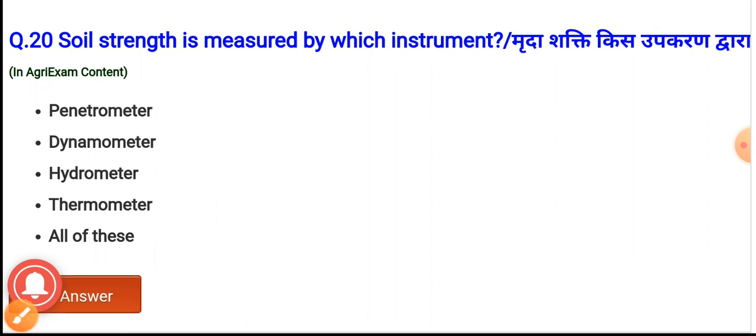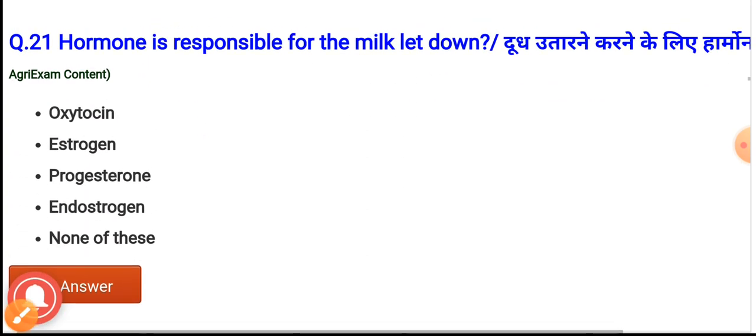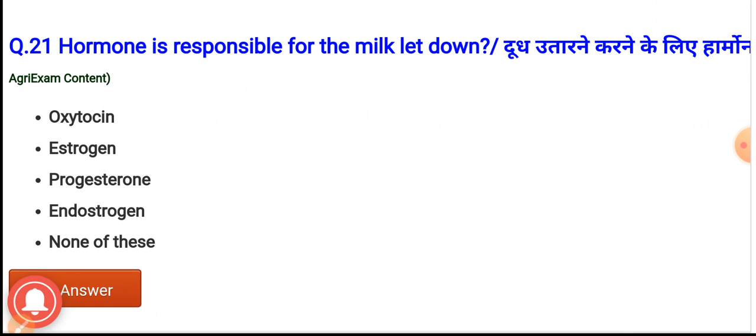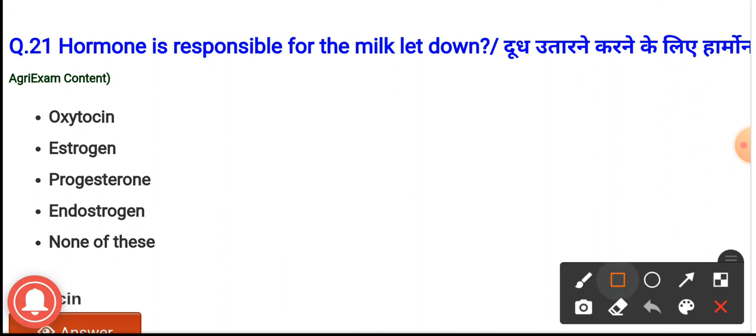Next question, question number 21. The hormone which is responsible for the milk let down. The options are oxytocin, estrogen, progesterone, endosterone. And the correct option is option A, oxytocin. It is the hormone which is responsible for the milk let down.